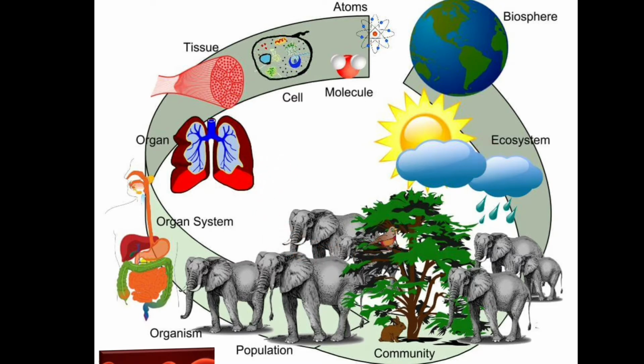Ecosystem is a group of living organisms that live and interact with each other in a specific environment. What is biosphere? It is the area of the planet where organisms live, including ground and air. An example of biosphere is where life occurs above and below the surface of the earth.